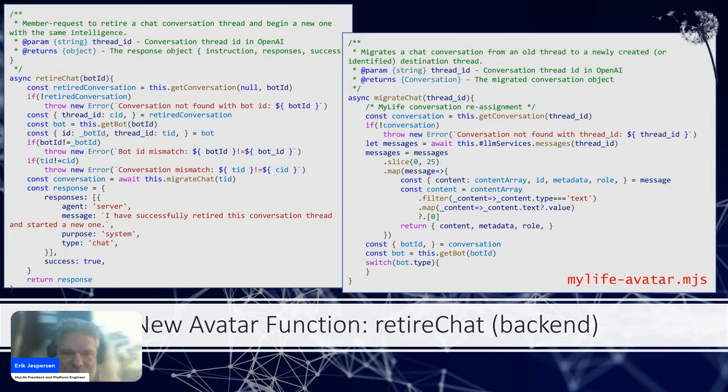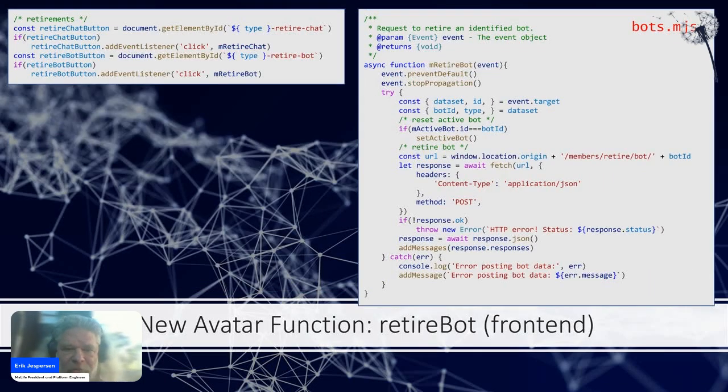All right, so another function that we had to add: because the diary bot is optional, you have to be able to fully remove and retire the bot as well. And so this is the front end.